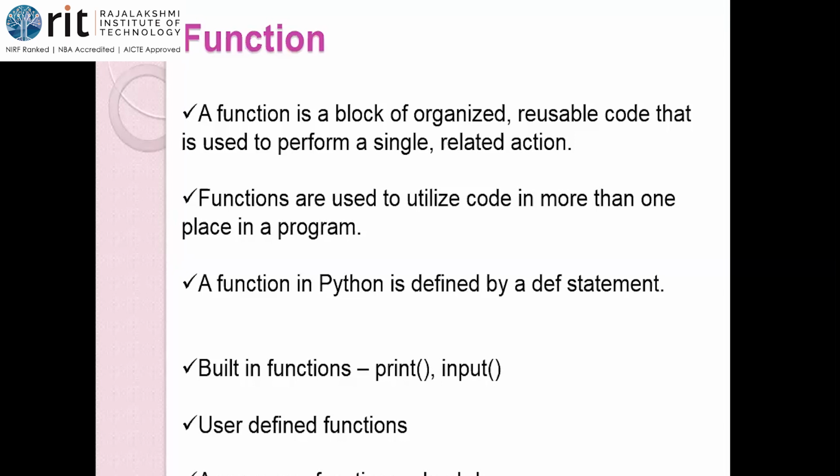So I define in one place, and call in 100 places. Why am I calling at 100 places? Because at those 100 places I want the addition logic to be performed. So instead of defining 100 times, I define once somewhere in the program, and wherever I need the addition logic, I'm going to have the function call.